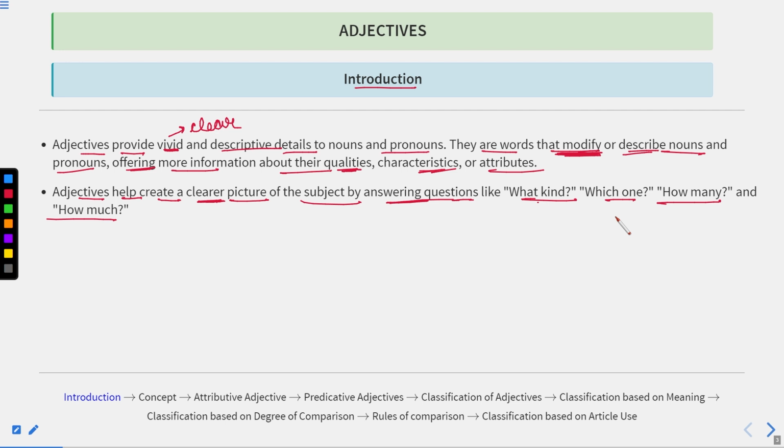About milk, two liters. So those 2 liters mention the quantity of something I'm referring to. That is how much. So any word that replies to such questions about any noun or pronoun is known as an adjective. I hope you have understood the meaning of adjectives.